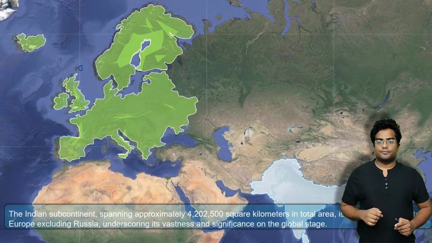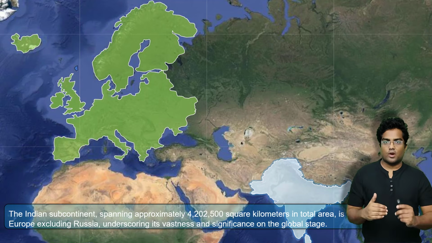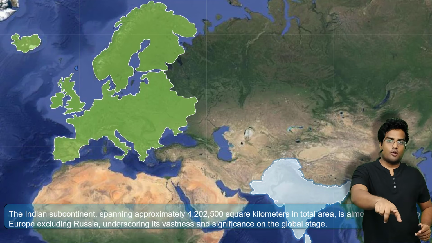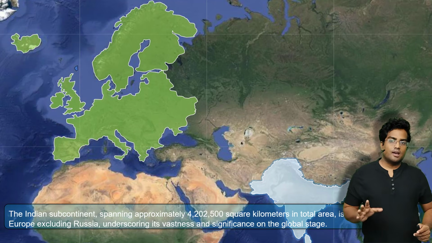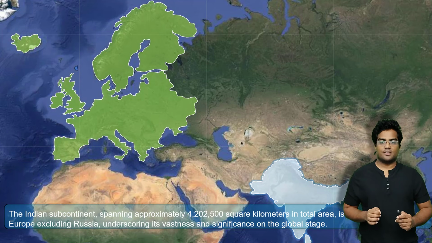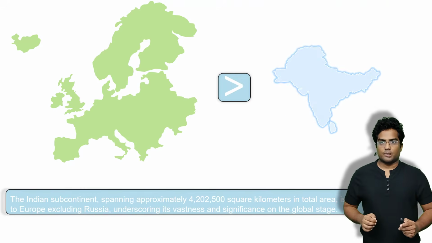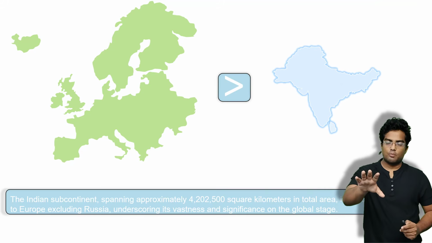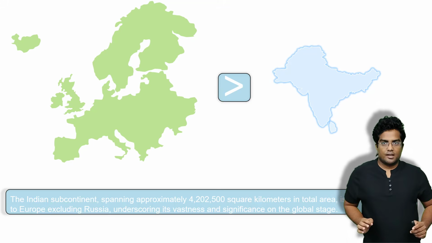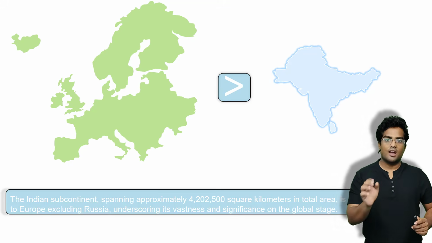Moving on. This is again an important thing that NCERT mentions, which is why I'm teaching it to you. As you can see, the Indian subcontinent is significantly smaller than Europe. But NCERT mentions that, without Russia, the two are quite comparable, even though Europe is significantly larger than India, but it can be compared. That's pretty much it on the neighbors of India and the Indian subcontinent.